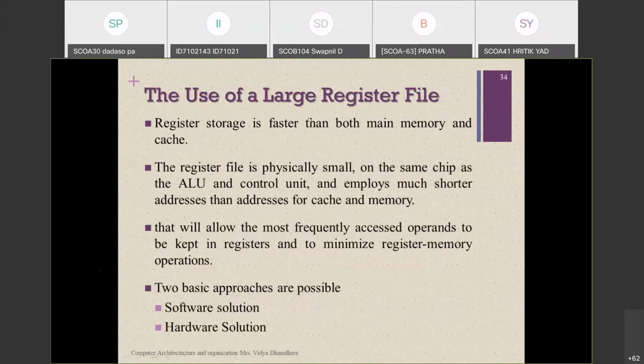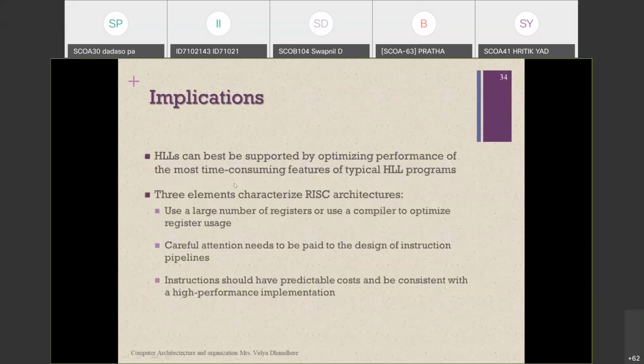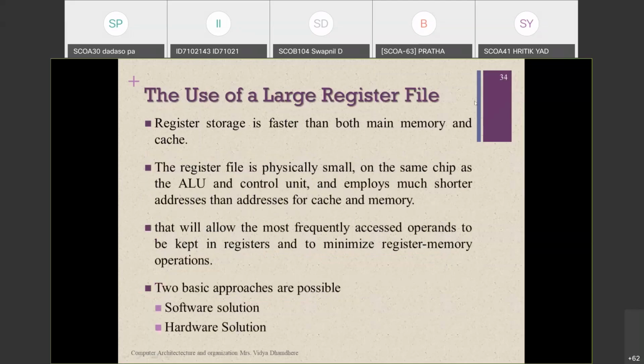Now next, which we have seen in the previous PPT itself, the large number of registers are used for the register files. Then what happens in the high level programming language whenever we are using the processor? Registers store values faster than both the memory as well as the cache. Registers are temporary storage directly available on the processor, so they store values faster than both main memory as well as cache memory.